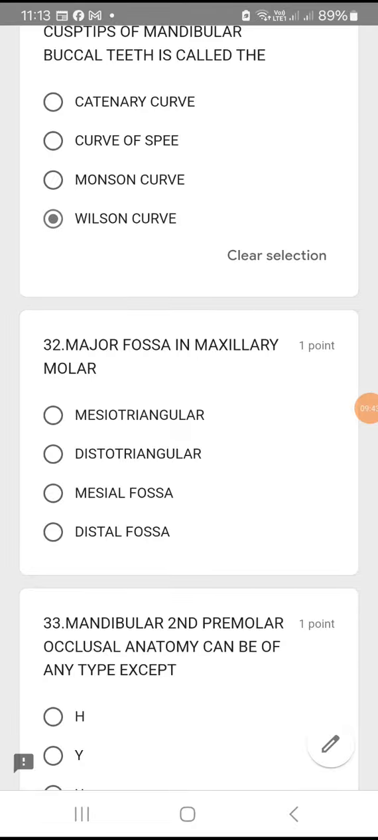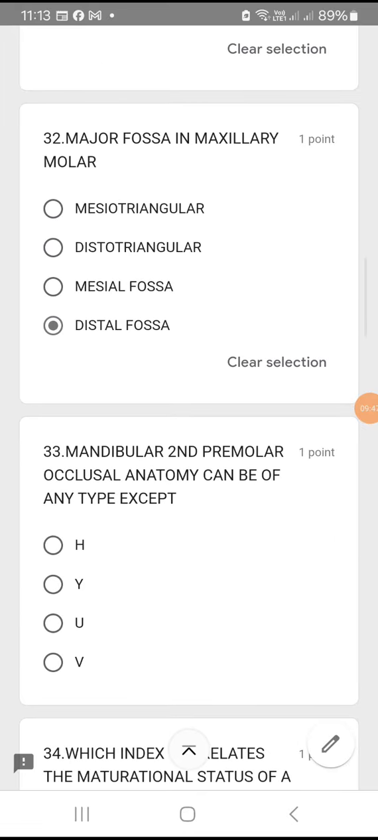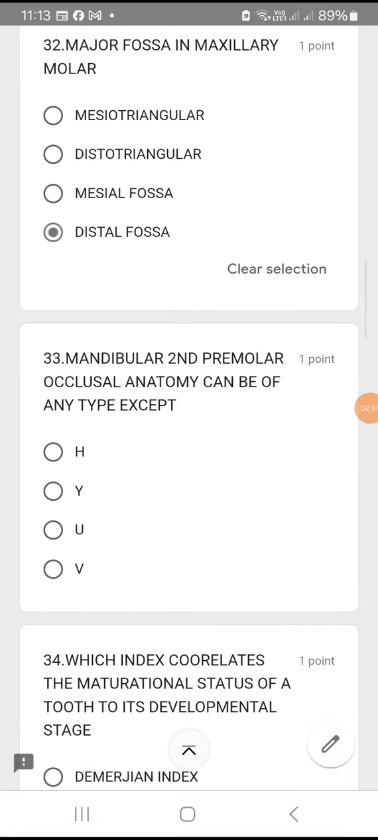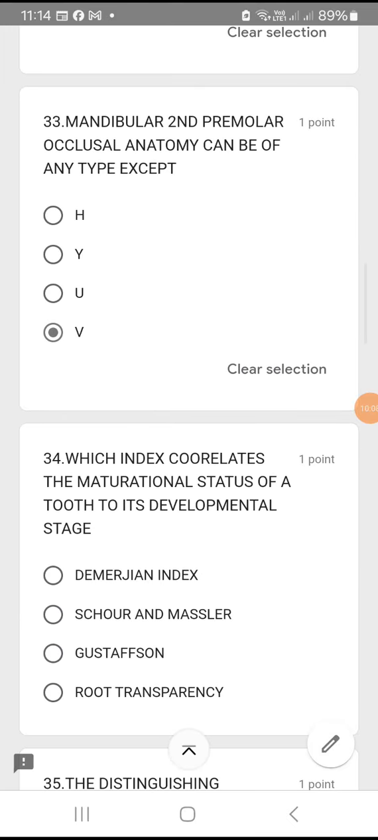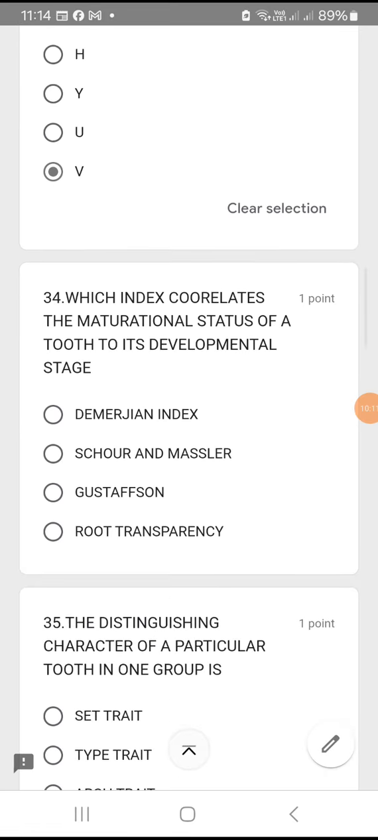Question number 32. Major fossa in the maxillary molar is distal fossa. It's an easy question. Okay, distal fossa is the major fossa in maxillary molar. Question number 33. Mandibular second premolar occlusal anatomy can be of any type. So variations of the second premolar anatomy, occlusal anatomy. It can be an H shape, it can be a Y shape, it can be a U shape, but definitely not a V shape. So question number 33 answer is option D.